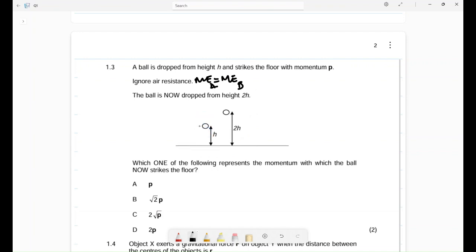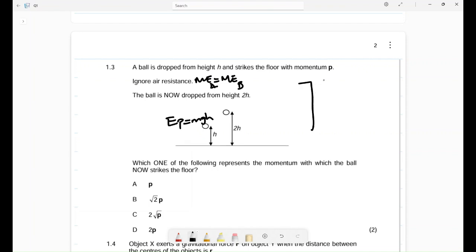So I want you to realize something here. It is dropped from this point. From this point we have EP, EP is equal to mgh, but there is no kinetic energy because it is dropped. Velocity is 0. But as we go down, this potential energy will be converted to what? To kinetic energy.